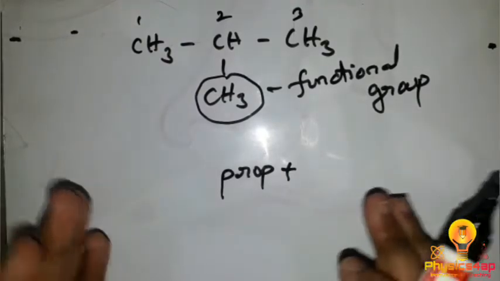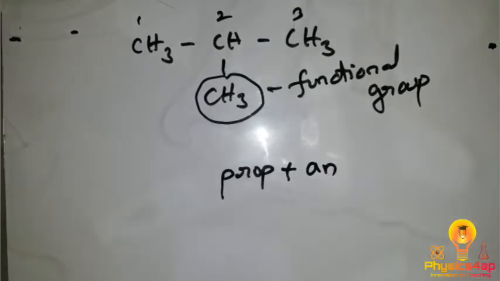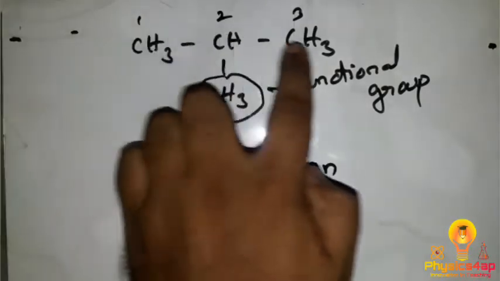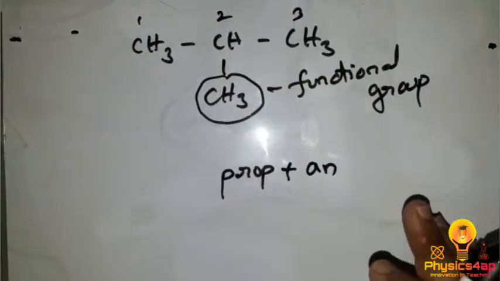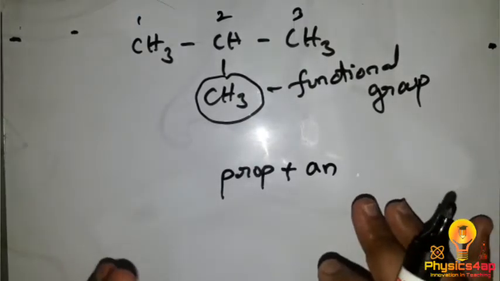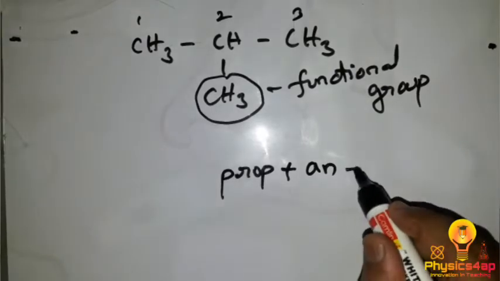As usual, we have a single bond here, so we write it as an. And in this chain system, forgetting about this, can you see any atoms other than carbon and hydrogens? No, all are hydrogens and carbons only, so we write it as E.